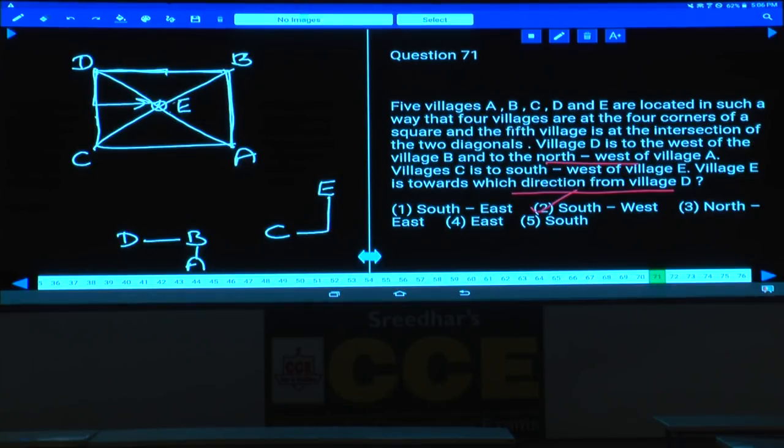Sorry. Now, village E towards which direction? Now this is south and east. South and east, that is southeast, choice 1 is the answer. Question number 71, it is choice 1.